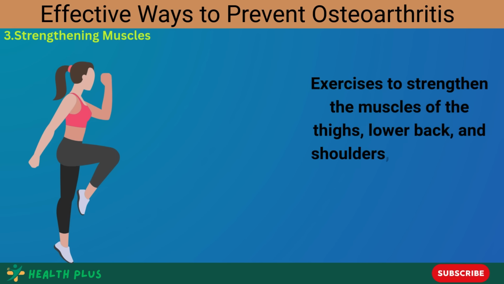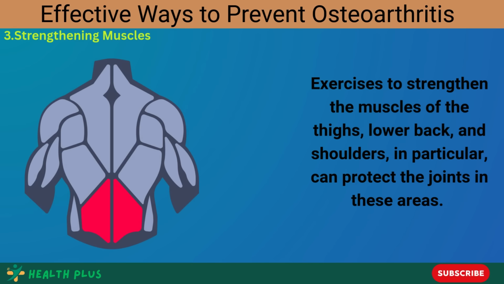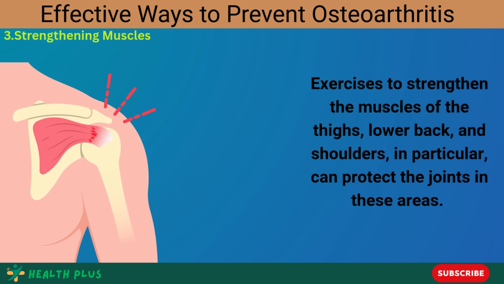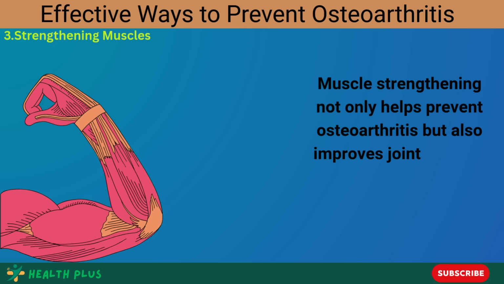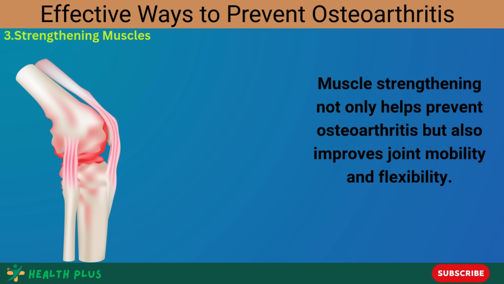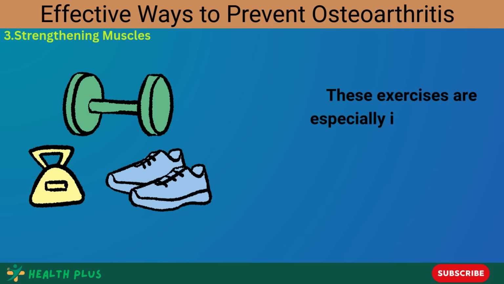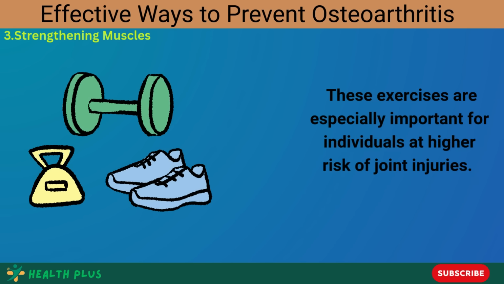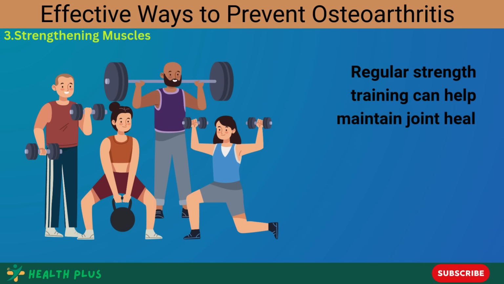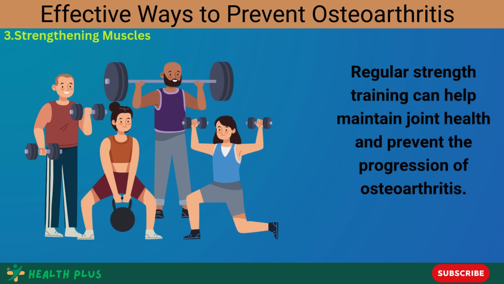Exercises to strengthen the muscles of the thighs, lower back, and shoulders, in particular, can protect the joints in these areas. Muscle strengthening not only helps prevent osteoarthritis but also improves joint mobility and flexibility. These exercises are especially important for individuals at higher risk of joint injuries. Regular strength training can help maintain joint health and prevent the progression of osteoarthritis.